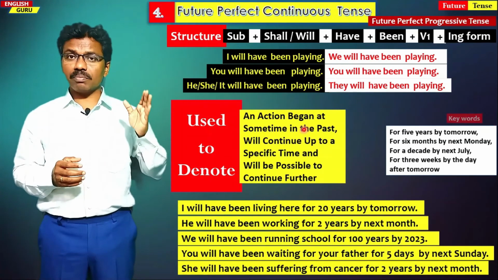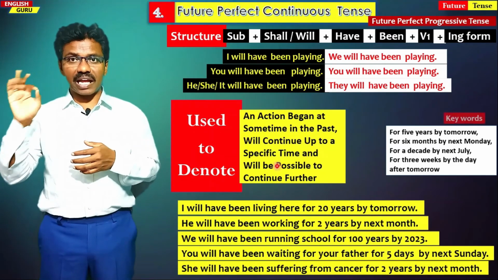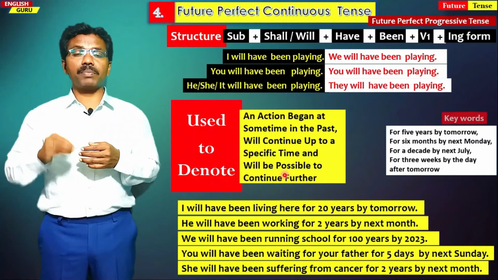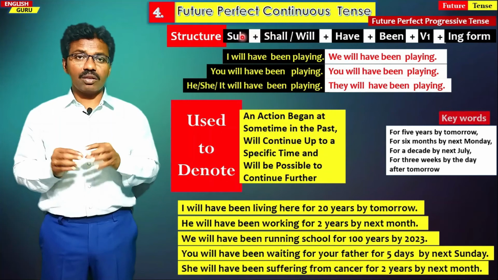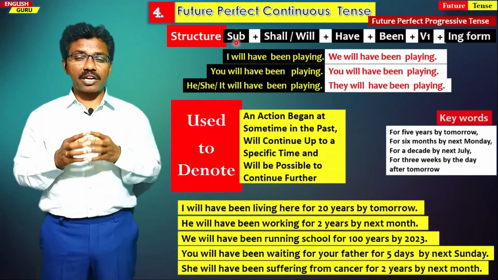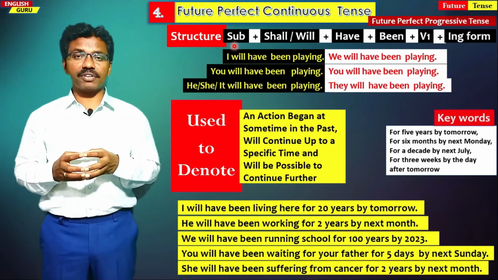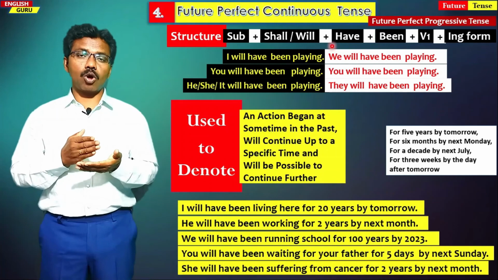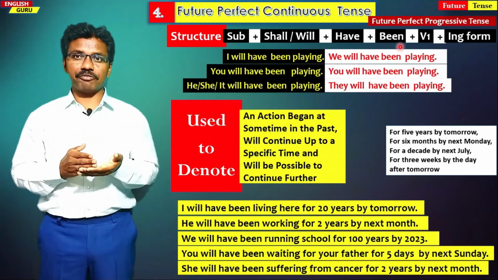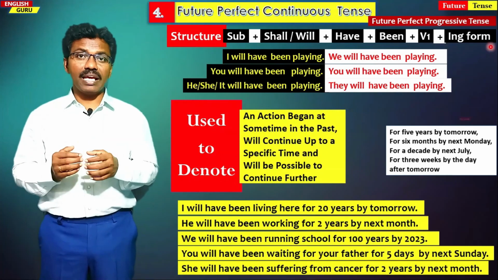So when an action began at some time in the past, will continue up to a specific time in the future, and there may be possibility of continuing further also. When this is the case, the future perfect continuous tense is used, and the structure of a future perfect continuous tense is subject plus shall or will plus have plus been plus verb 1 plus ing form.